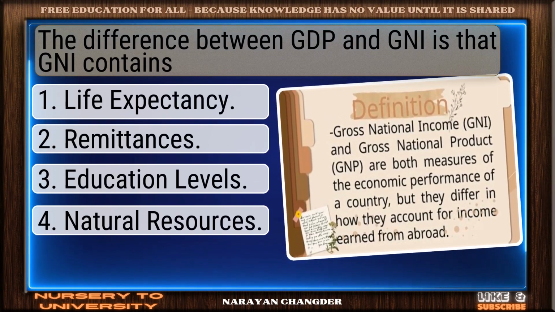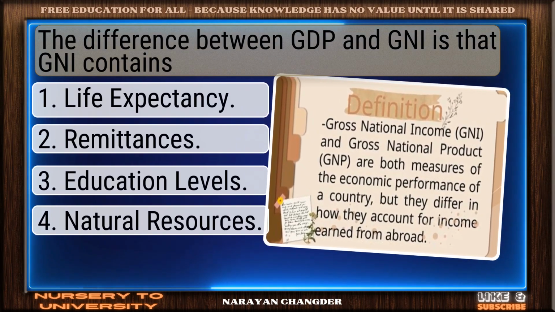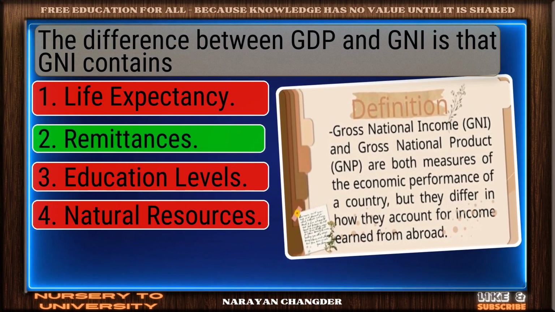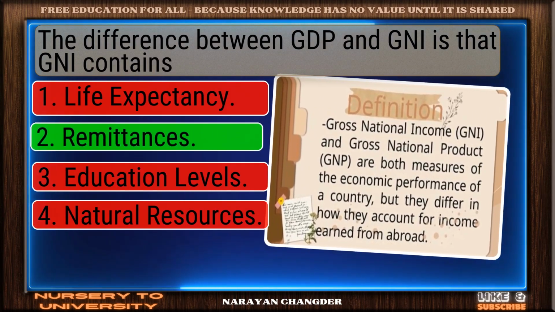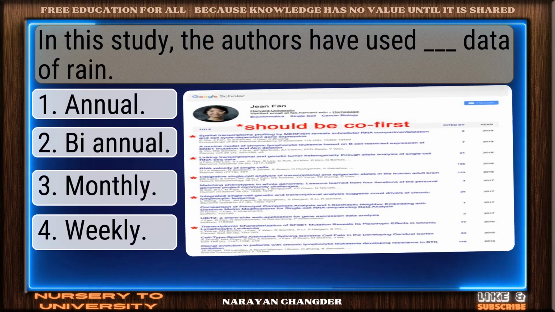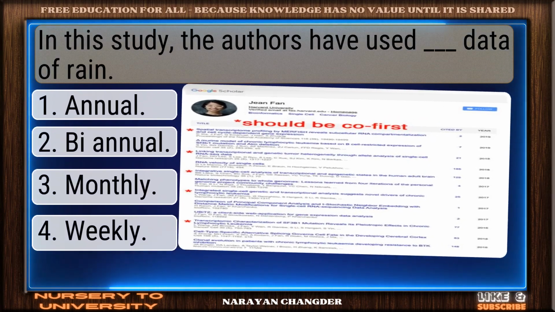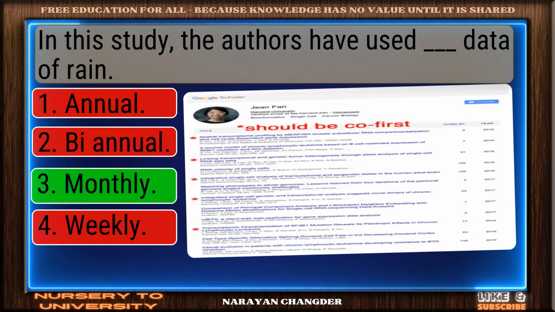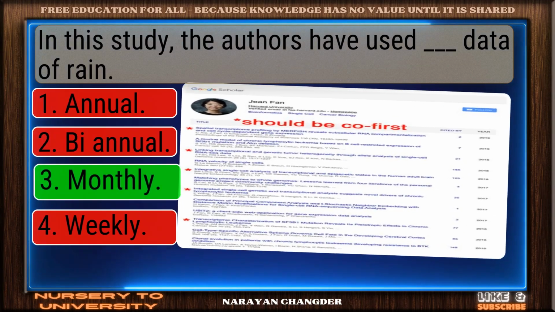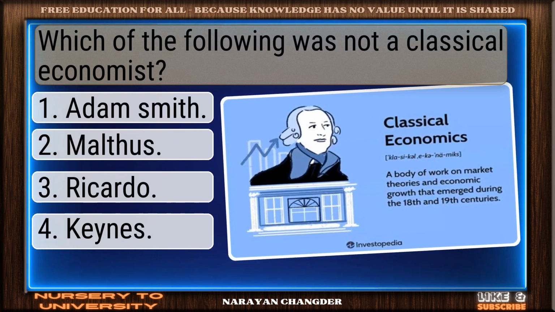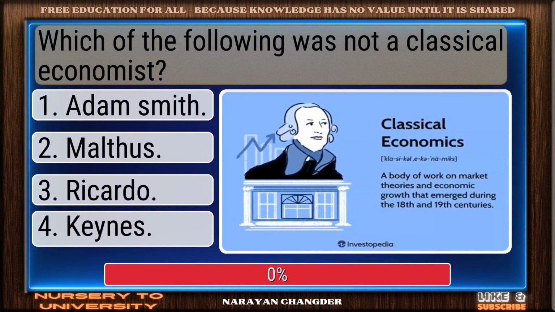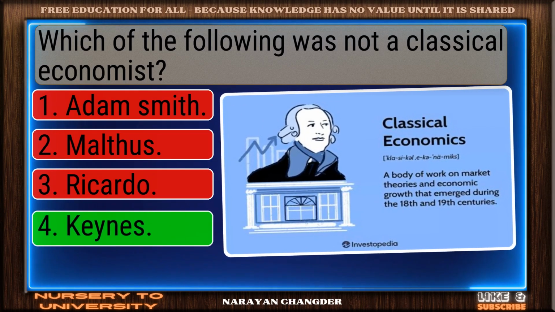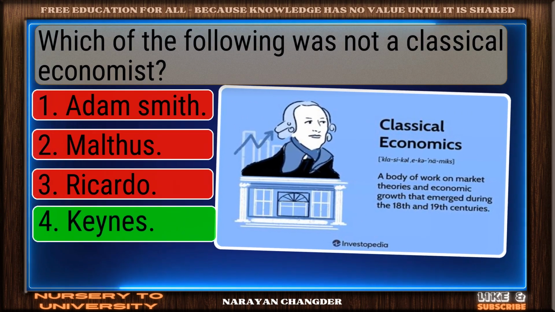The difference between GDP and NI is that NI contains... Correct. Remittances is the right answer. In this study, the authors have used dash data of rain. Good job. Your answer, monthly, works well here. Which of the following was not a classical economist? Smart pick. Keynes is the correct choice.